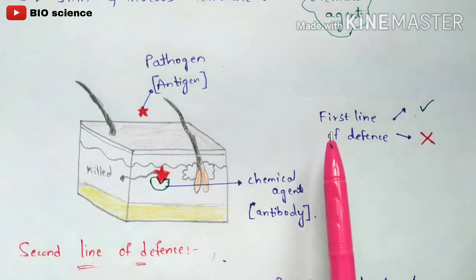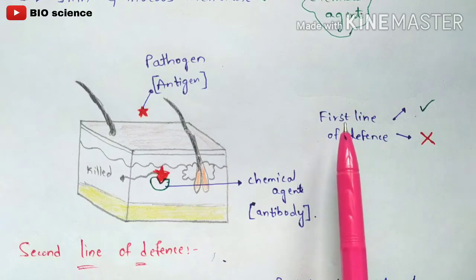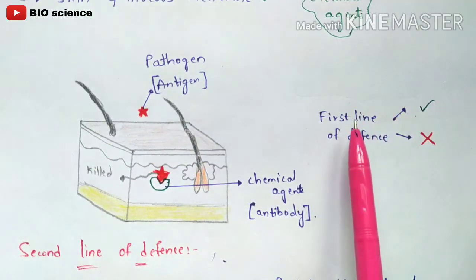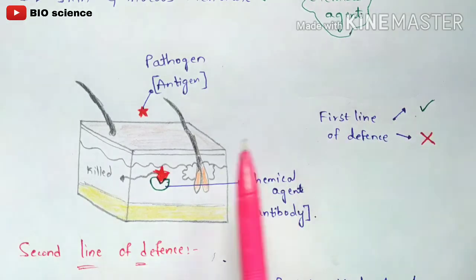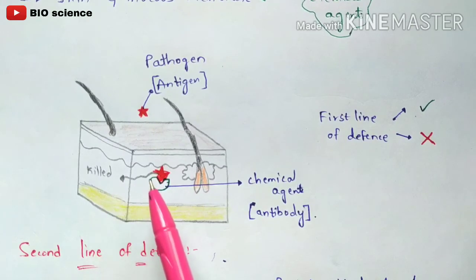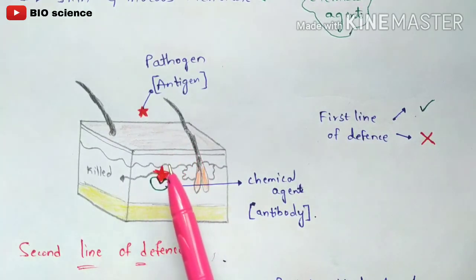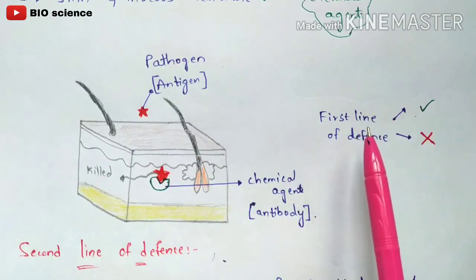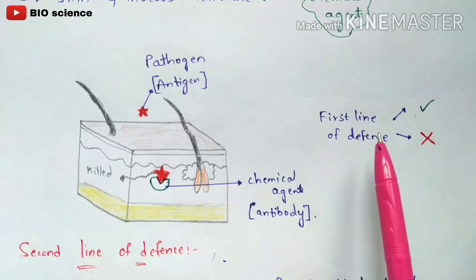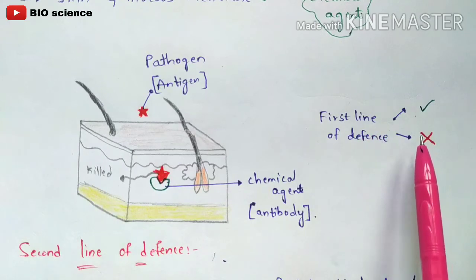Here the first line of defense exhibits 2 characteristics. What is the first characteristic? This first line of defense can be successful, which means the antigen is killed and doesn't show any symptoms in your body, because it doesn't enter your body and gets killed in the outermost region itself. So this is the first line of defense when it is successful. And there is another characteristic, where the first line of defense can also fail. So how can it fail?